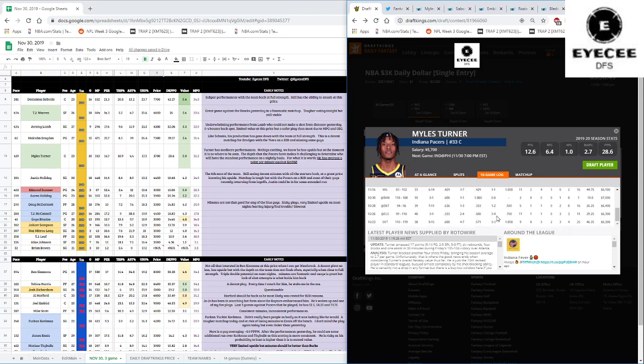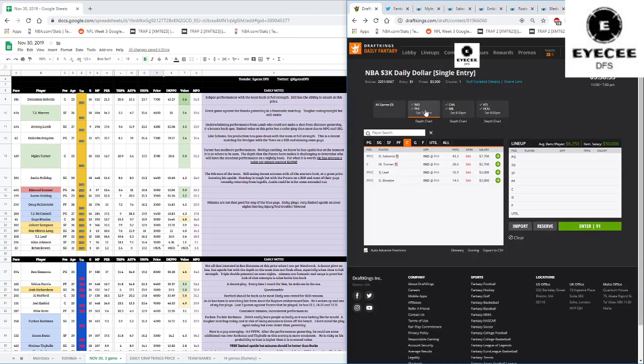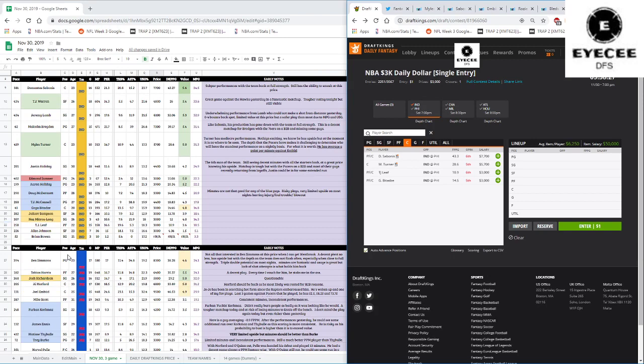He could definitely get you 40, 50 DraftKings points. 45 is what I'd be aiming for with him if he had a really good night. 45 is not outside the realm of possibility for Miles Turner. But again, it is a tough matchup against the 76ers. But the thing going for them is that Philly also is on a back-to-back, and they might also rest or reduce some of their guys' minutes.